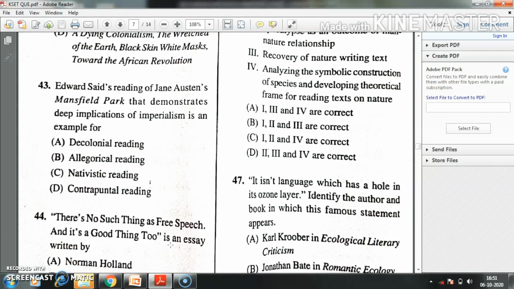Question 43. Edward Said's reading of Jane Austen's Mansfield Park that demonstrates deep implications of imperialism is an example of dash. Option A, decolonial reading. Option B, allegorical reading. Option C, nativistic reading. Option D, contrapuntal reading. The right answer is contrapuntal reading.